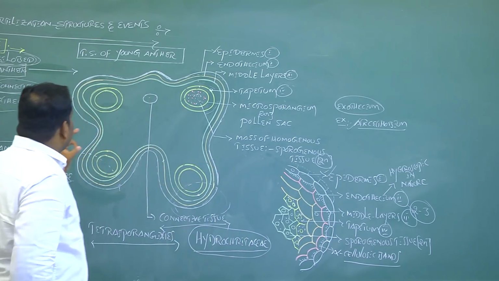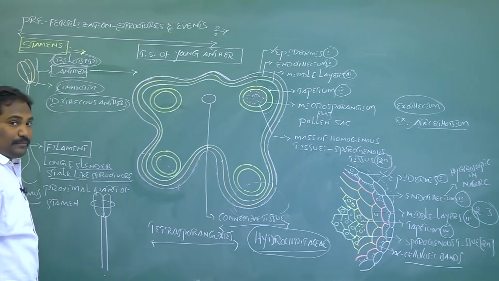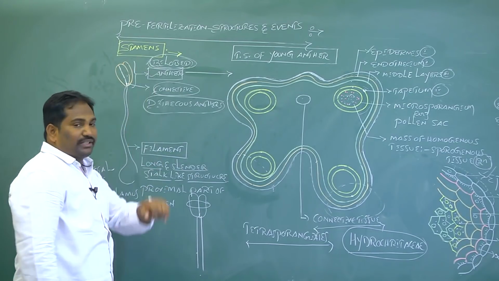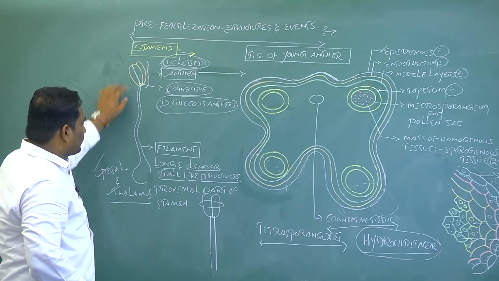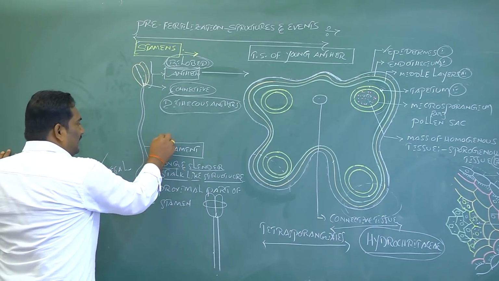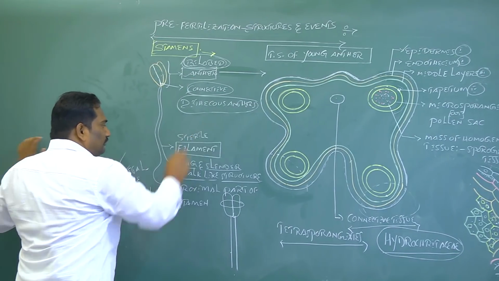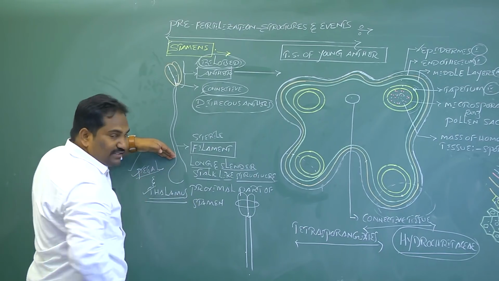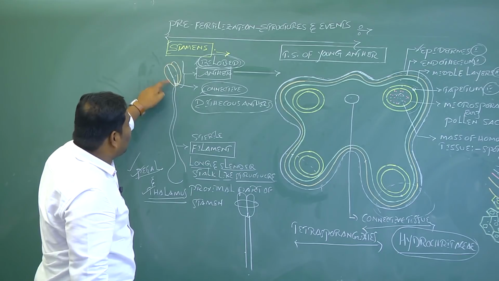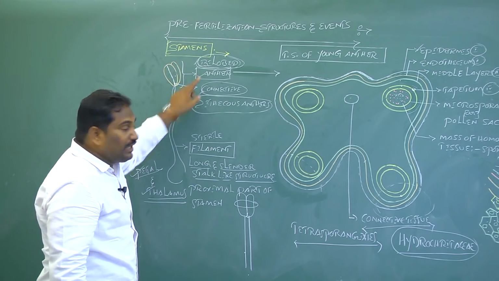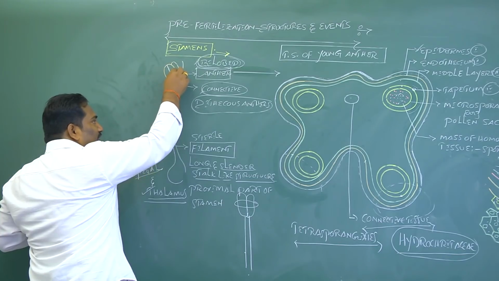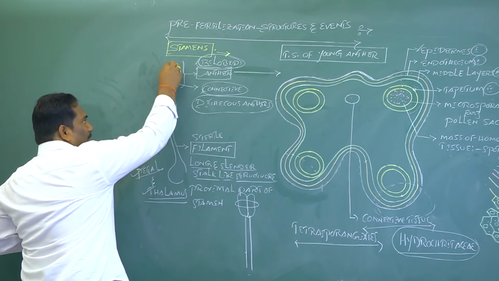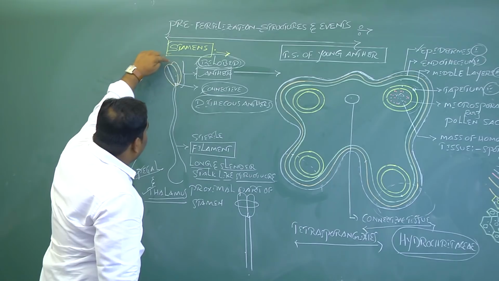The first pre-fertilization structure and event is stamens. Stamen is a male reproductive unit. Each stamen has 2 parts, filament and anther. Filament is sterile. The proximal part of the filament of stamen attaches to thalamus or petals. The distal part of the filament has a fertile part called anthers. If a connective tissue is present, the anthers are dithecous. If the connective tissue is absent, the anthers are monothecous. Most of the anthers are bilobed anthers.